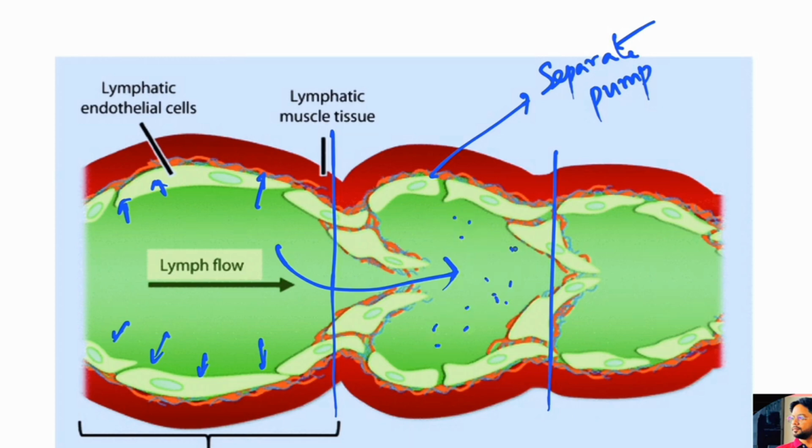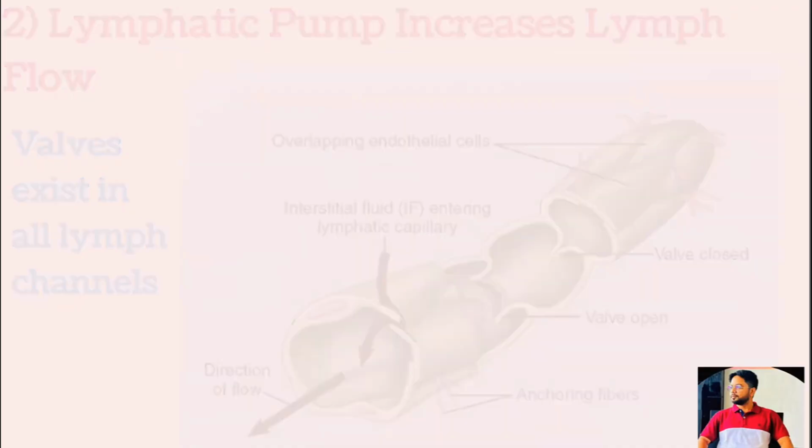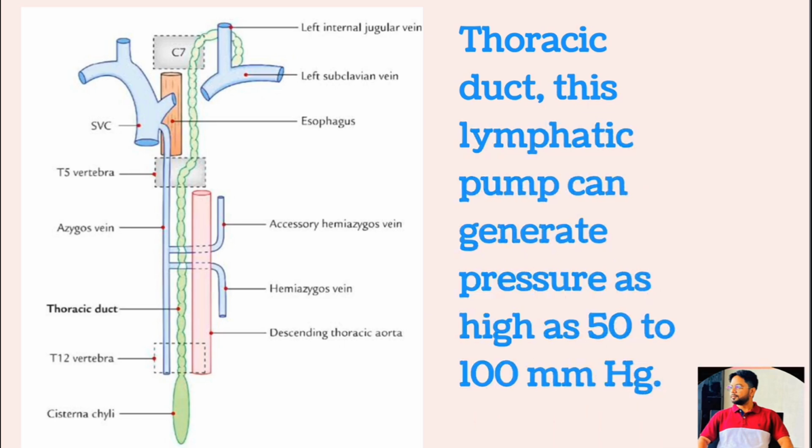And in the next segment, when there is filling, that also causes stretching of the lymph vessels. That leads to the contraction of the smooth muscles on the wall of the lymphatics of that segment. Thus, fluid fills the subsequent segments. This process continues all along the lymph vessels until the fluid is finally emptied into the blood circulation. In very large lymph vessels such as the thoracic duct, the lymph pump can generate a pressure as high as 50 to 100 mm of Hg.